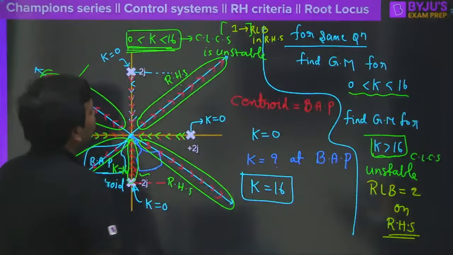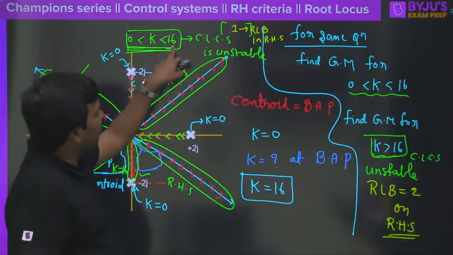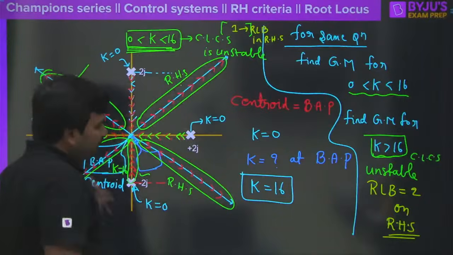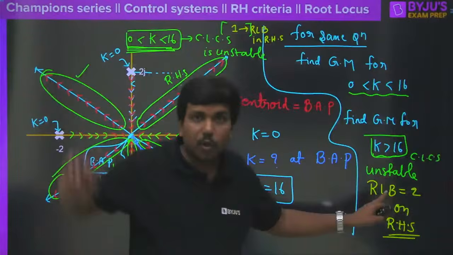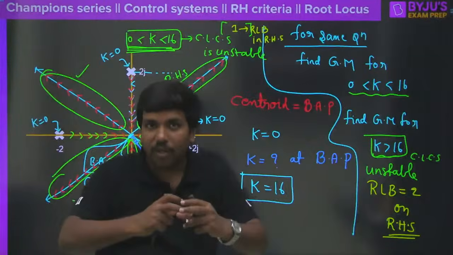In fact, I can say during this time when k is 0 to 16, one root locus branch is there in the right side and 3 are there in the left side. And when we have k greater than 16, we can say 2 are there in the left side and 2 are there in the right side. Now tell me, relatively which is better?